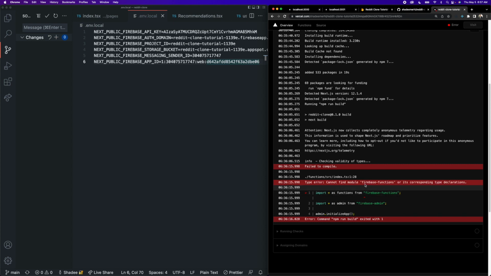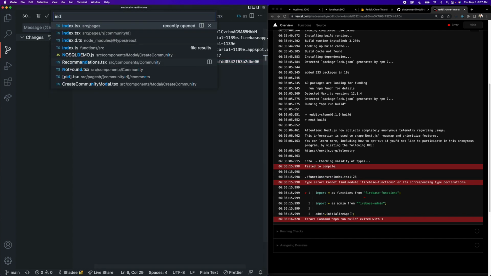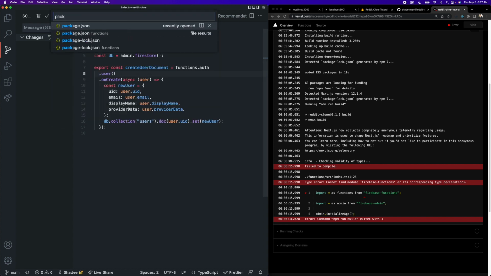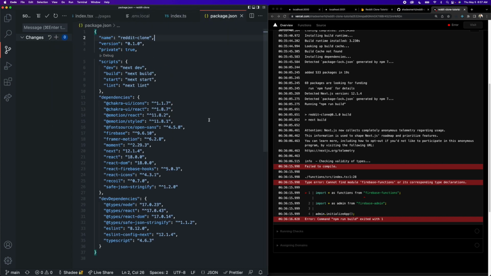Okay, so: cannot find module firebase/functions or corresponding type declarations. Okay, and it tells you what file this is in and everything. So it makes it super convenient to debug. So if we go to our functions file in here, it's saying that it cannot find the module firebase/functions or the corresponding type declarations. Okay, I actually don't think I've come across this one before. When I deployed the initial project, I don't think I came across this, but let's see here.